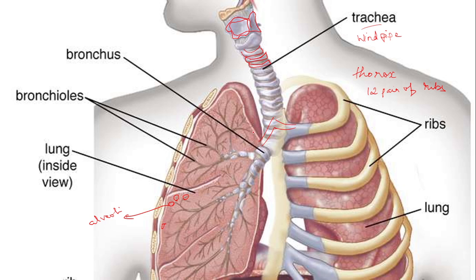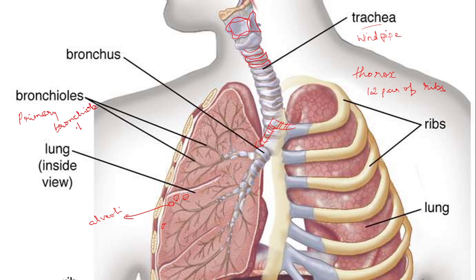These structures are called bronchi. Here this one also has the cartilaginous ring. What is that? A C-shaped cartilaginous ring to provide protection for these bronchi. It will prevent the collapsing of the air tract. Now these bronchi will branch out further. The first part is called the primary bronchiole.